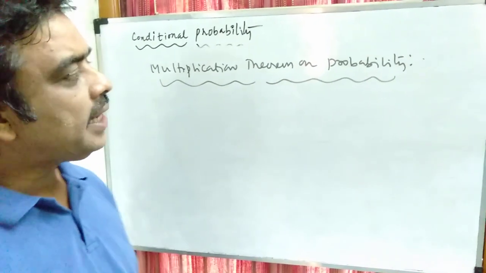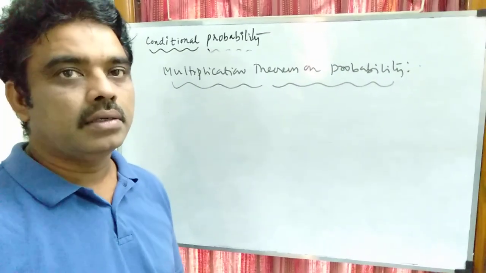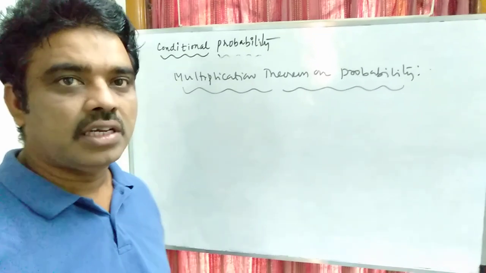Next, see the multiplication theorem on probability or compound theorem on probability, both are same.